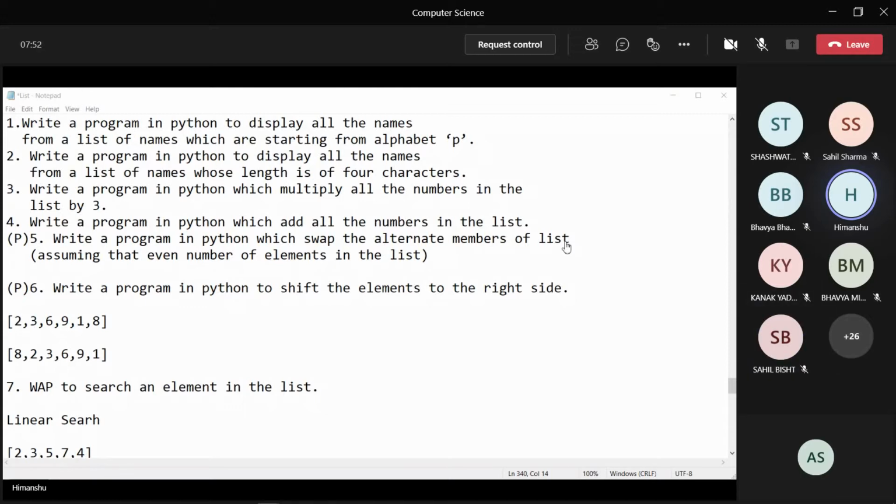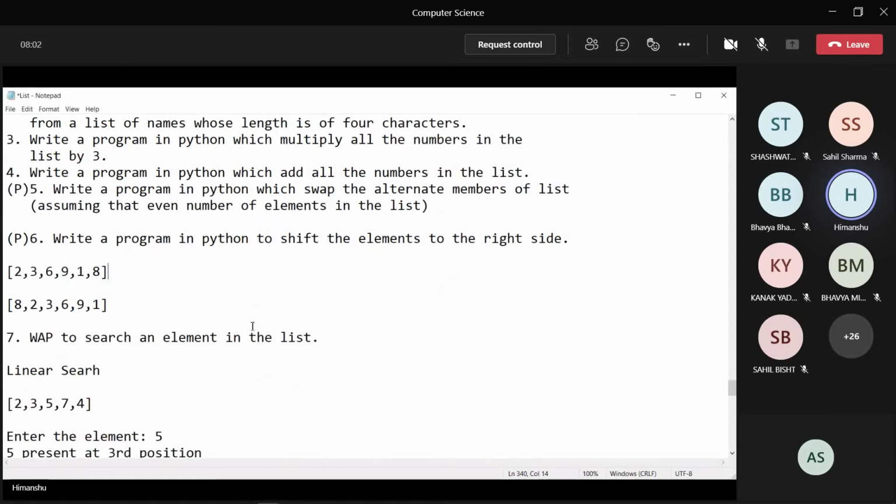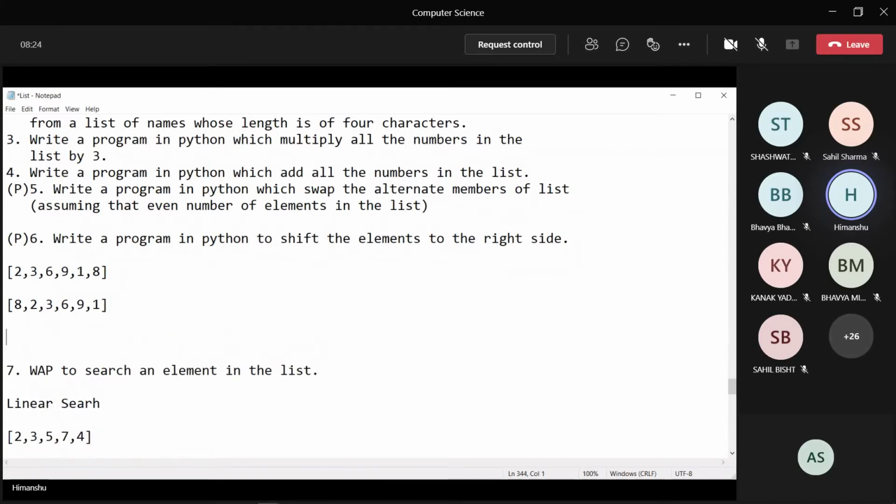Okay, sir. Okay, how many of you have done the program? Tell me. Sir, could you give some hint? Yes, why not? First of all, you have to take the list from the user, then calculate the length. Then the last element is to be copied into some variable. Then you have to use a loop which will work in a reverse way.